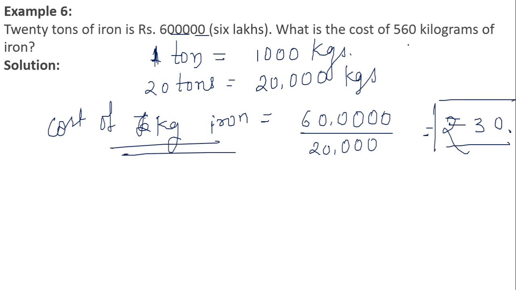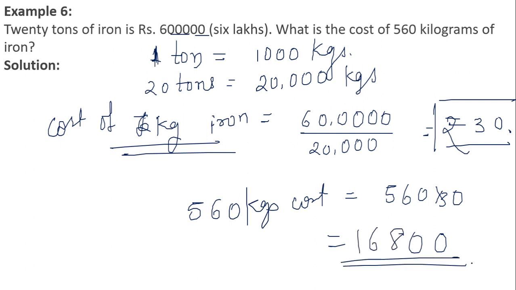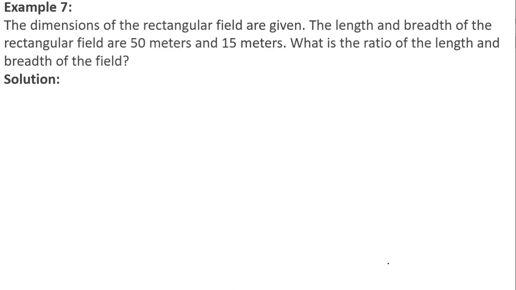Then for 560 kilograms, how much will it be? 560 kilograms cost will be equal to 560 into 30. So 560 into 30 will give us total cost is equal to 16,800. Okay, so 16,800 is the cost of 560 kilograms of iron. Okay, I hope you have got this question. This is the question that I would like to give you as homework.